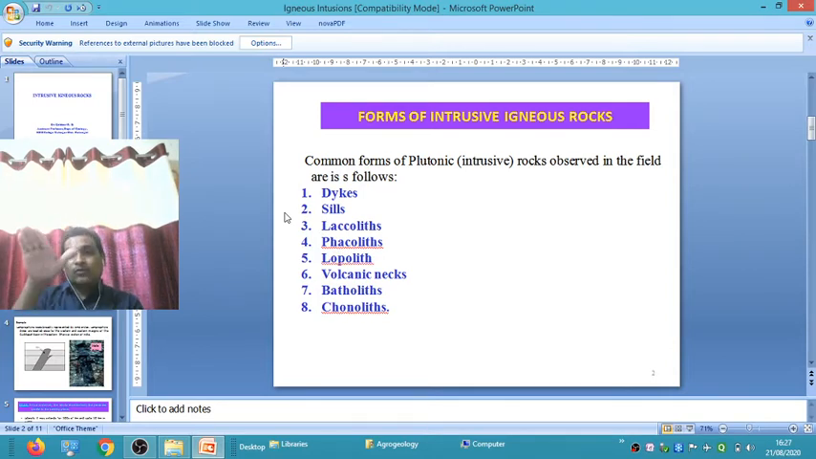The magma is cooled beneath the subsurface and does not come onto the surface, so it is called intrusive igneous rock. The structures formed below the subsurface are called igneous intrusive bodies or igneous intrusive structures. Okay, we will see them one by one.